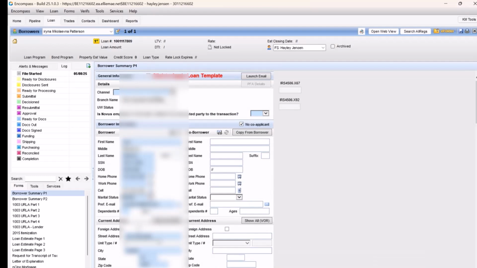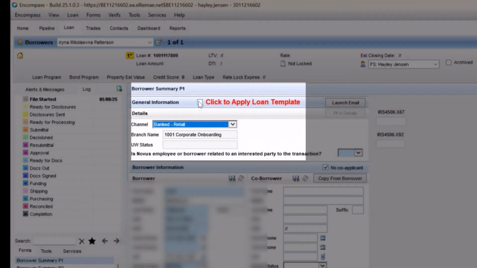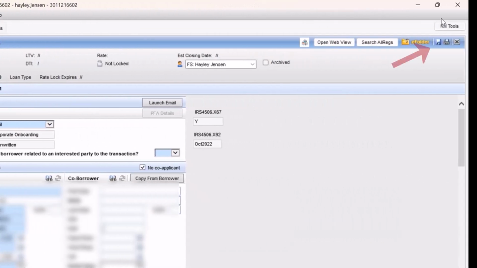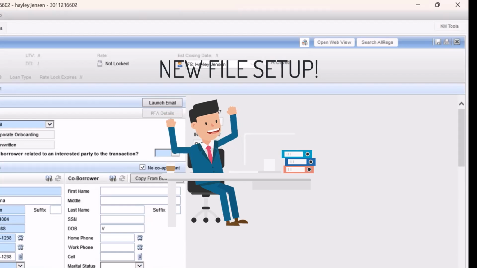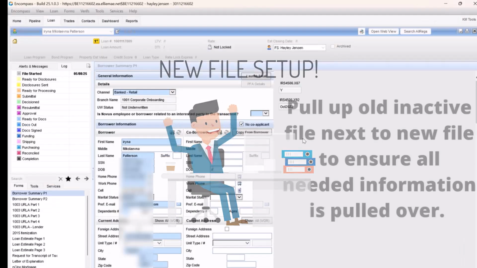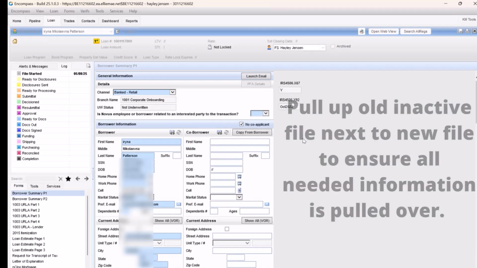Next, you'll want to review and update the transaction details. If the channel is not selected, make sure you click on Bank to Retail and check Apply the Loan Template. Then save your file. Congrats, your file is now set up. You should now be able to pull new credit, and of course reference that old inactive file to ensure all necessary information has been pulled over. You can open the read-only inactive prospects file alongside the new file to compare if you'd like.